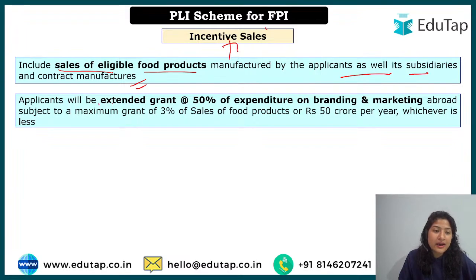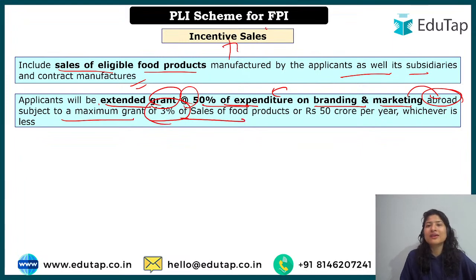Applicants will be extended a grant. So how much grant will be given for branding and marketing? It will be given at the rate of 50%. So whatever the expenditure on branding and marketing, 50% will be granted and backed up by the government. Abroad. So here, one more thing that you have to understand: this branding and marketing we are talking about is abroad, because we want global recognition, right? To a maximum grant of 3% on sales.